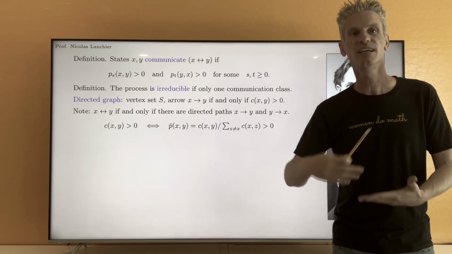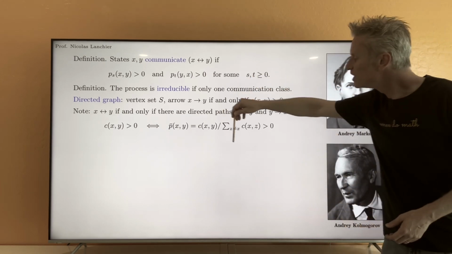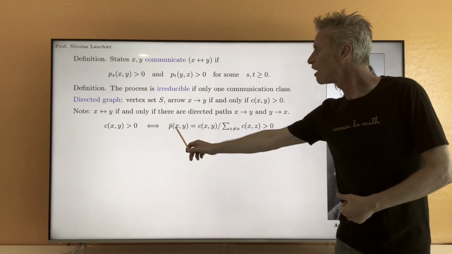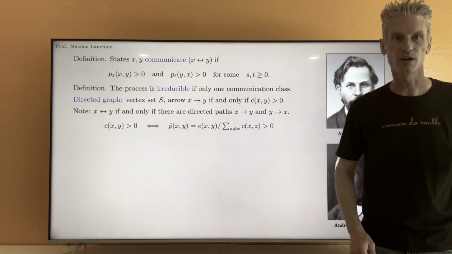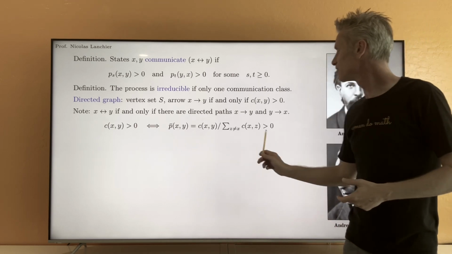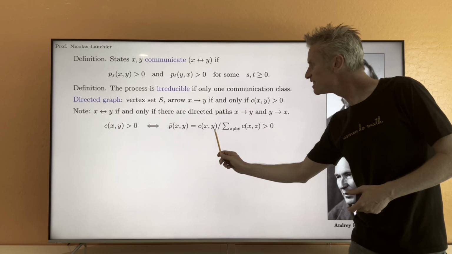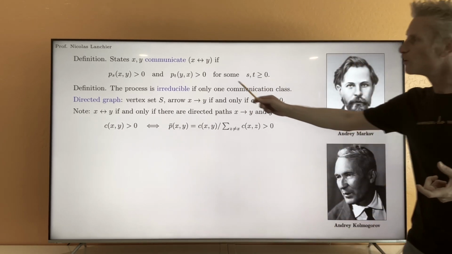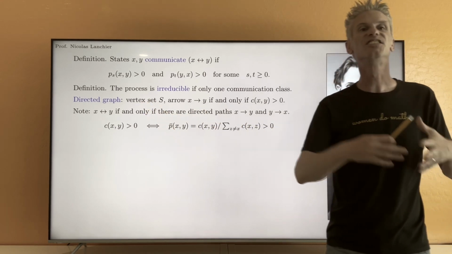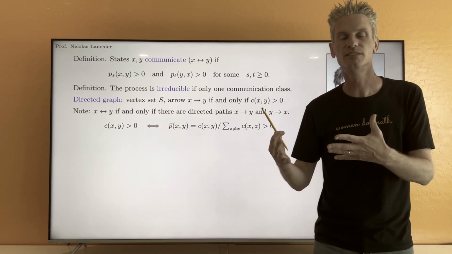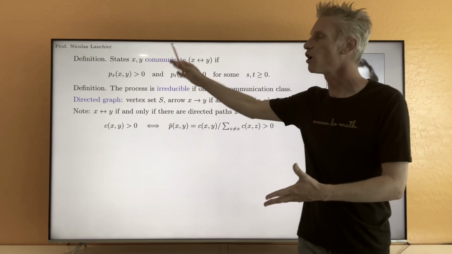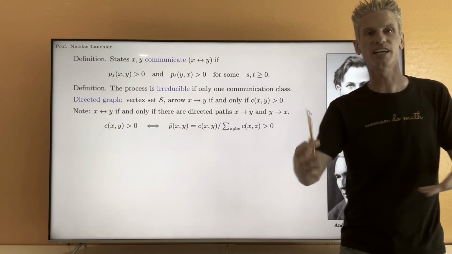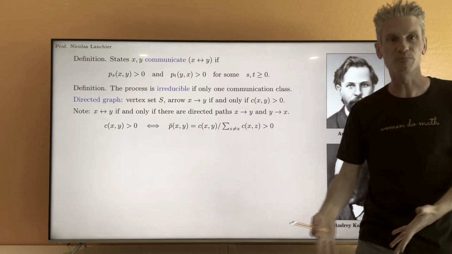We do not have instantaneous jumps. And so, because this is finite, you can deduce that the probability of going from x to y for the embedded Markov chain in one time step is strictly positive if and only if C_xy here is strictly positive. Which means that the directed graph that describes the dynamical structure of the continuous time Markov chain is the same as the directed graph that describes the dynamical structure of the embedded Markov chain.